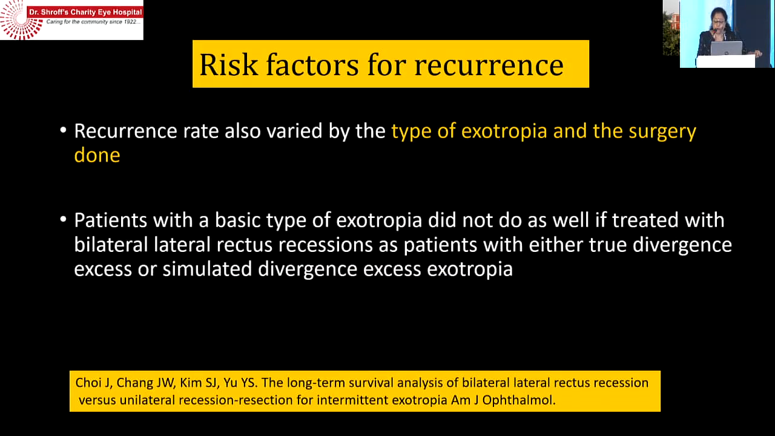One other study published looked at the long-term survival analysis of bilateral lateral rectus recession. They found that it also varied by the type of surgery done. Patients with basic type of exotropia did not do well if treated with bilateral lateral rectus recessions, as compared with patients with either true divergence excess or simulated divergence excess exotropia.